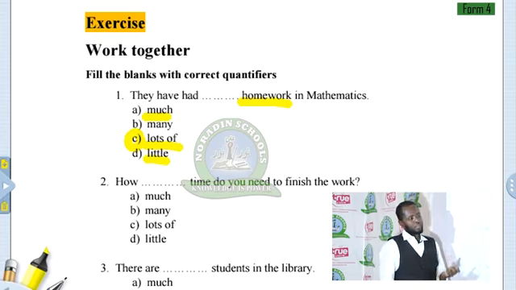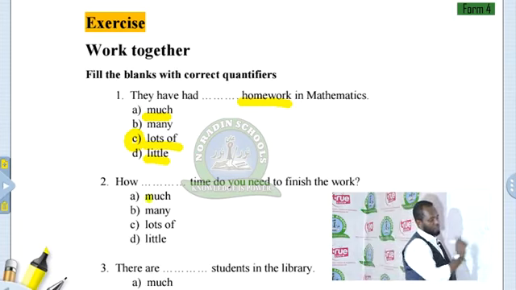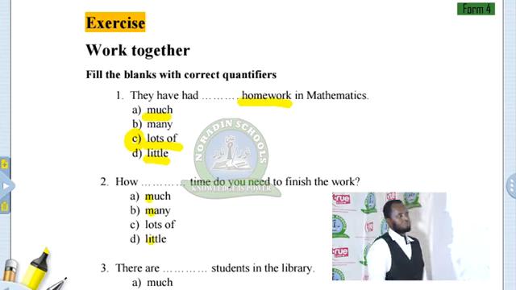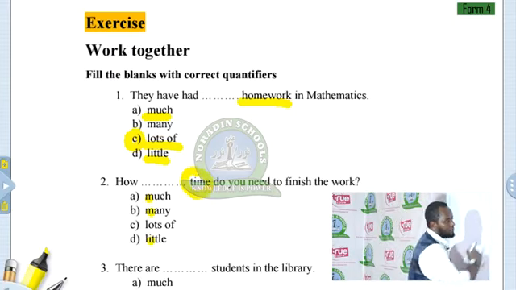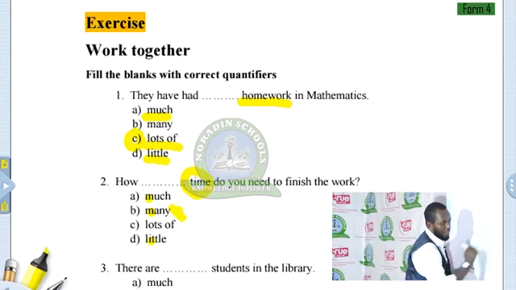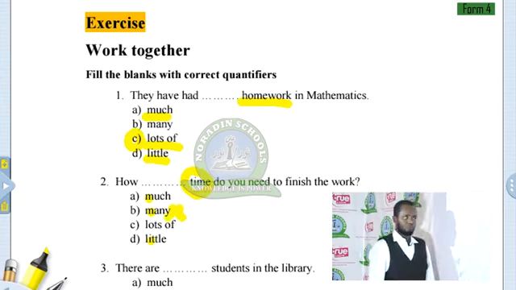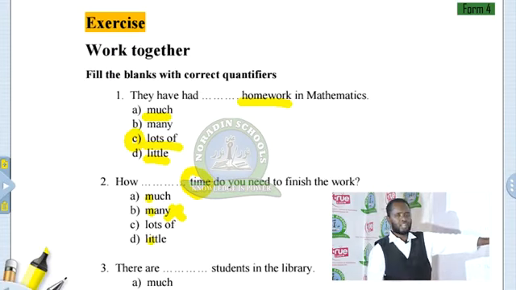How much time do you need to finish the work? We have much, many, lots of, and little. So how are we going to use them? Time is an uncountable noun. So do not use many. Do not use many because time is an uncountable noun. If you have plural, we use many. But here, time is uncountable.